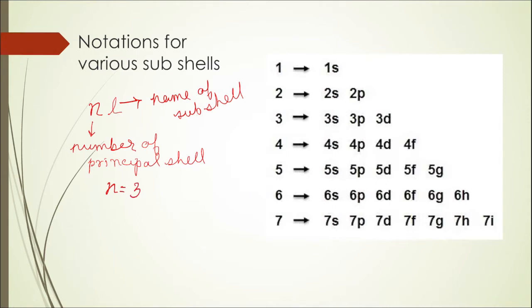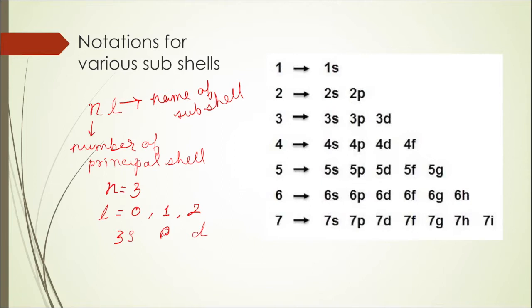For example, n is equal to 3. Now if n is equal to 3, the values that l can take are going to be 0, 1 and 2. l equal to 0 will correspond to S, l equal to 1 will correspond to P and l equal to 2 will correspond to D subshell. Now all of these subshells belong to the principal shell 3. So how will you denote them? You are going to write it as 3S.